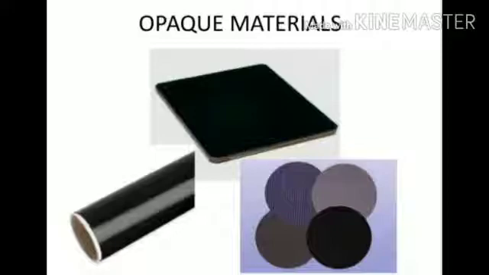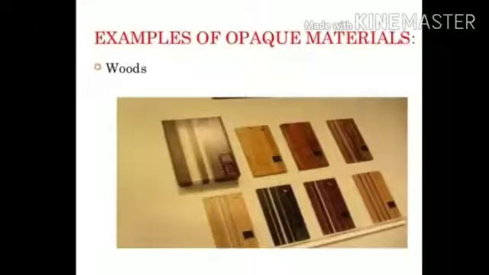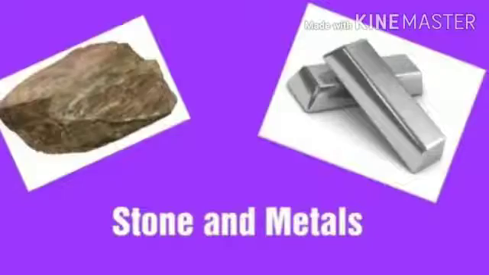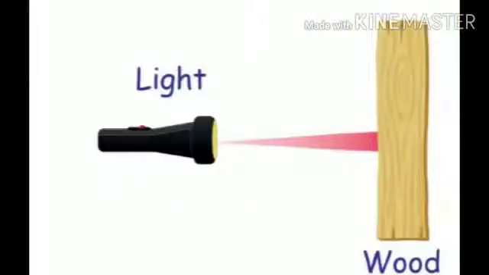The examples for opaque objects are wood, metal and stone. If we look through the wood, we cannot see the image at all. If we cannot see the clear image or even the blurred image, it does not allow light to pass through them. In metal also, we cannot see the other side. So these are the examples for the opaque objects.